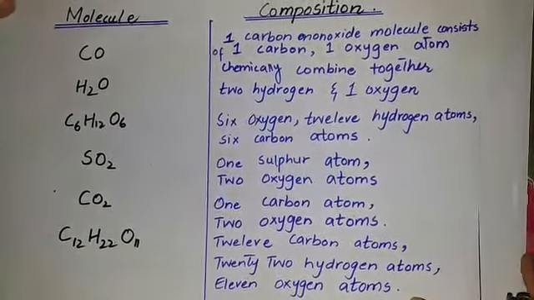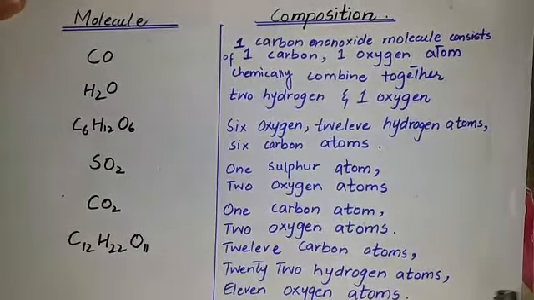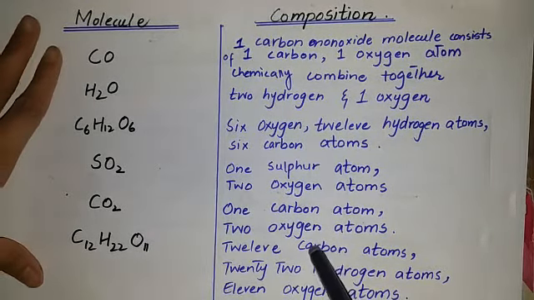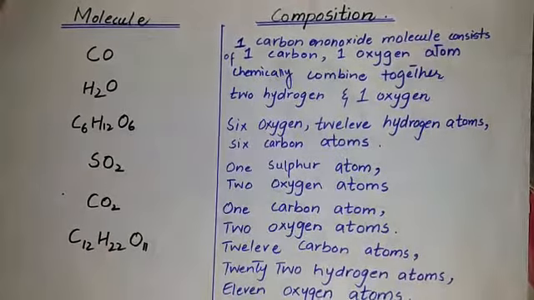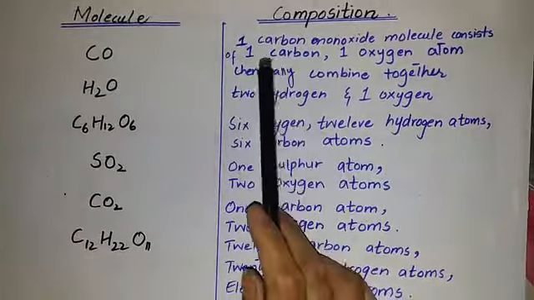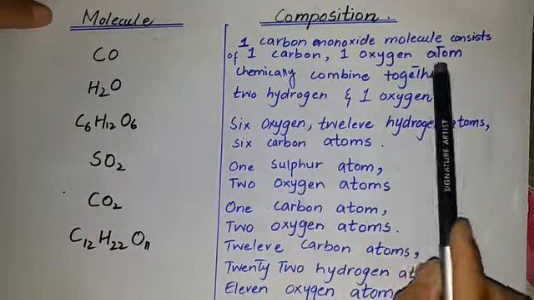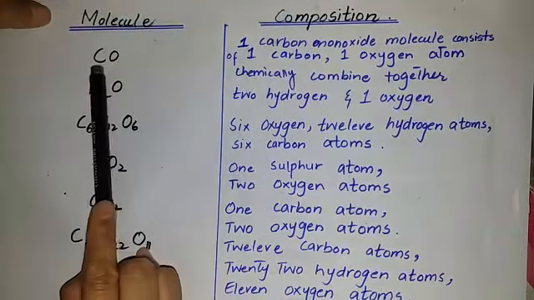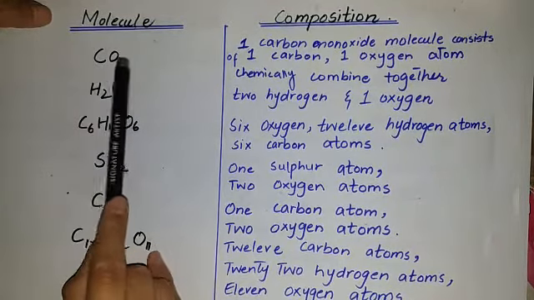Now students, next I have written here some molecules along with their composition. Students, this is included in your syllabus also. Number first is carbon monoxide. CO represents the carbon monoxide molecule. Students, one carbon monoxide molecule consists of one carbon atom and one oxygen atom chemically combined together. You can explain it with the help of the formula. Here in this formula you can see one carbon and one oxygen.